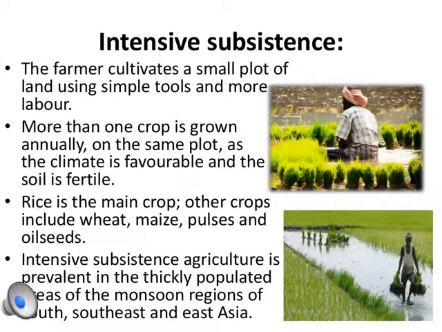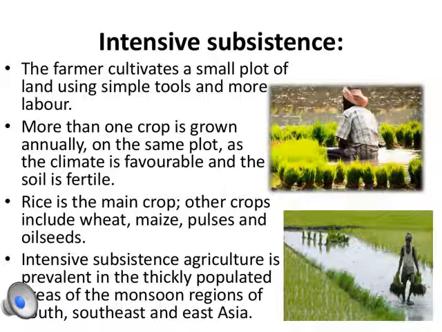Intensive subsistence agriculture. Here the farmers use simple tools such as spades and plows and manual labor to cultivate a small plot of land. It is practiced in areas having fertile soil and receiving plenty of sunshine throughout the year. It is more common in thickly populated areas in the monsoon regions of South, Southeast and East Asia.